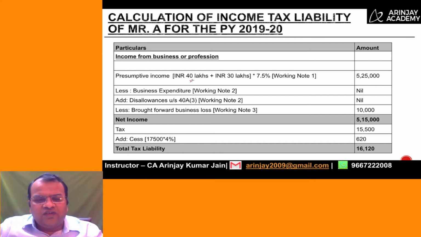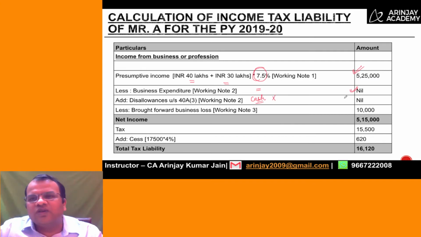So when you have the receipt of 70 lakh, 7.5% of that is considered as taxable income, which is 5 lakh 25,000. Business expenditure, like I said, will not be allowed as a deduction. Since the business expense is not allowed as a deduction, whatever has been paid in cash will also not be disallowed. There's no deduction, so there is no question of disallowance. Therefore this will be nil.